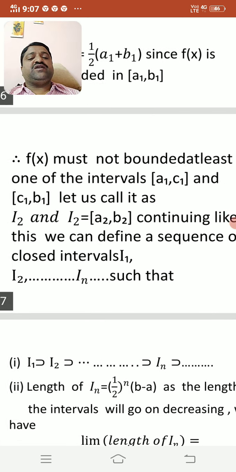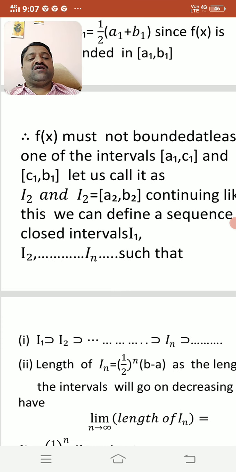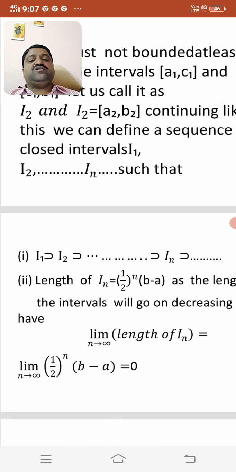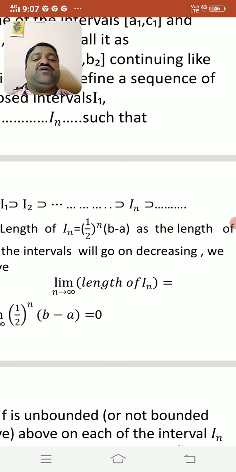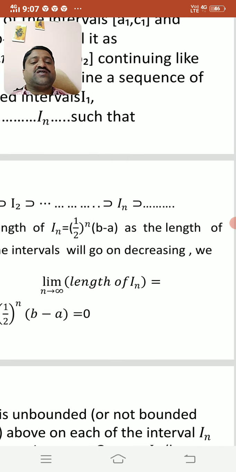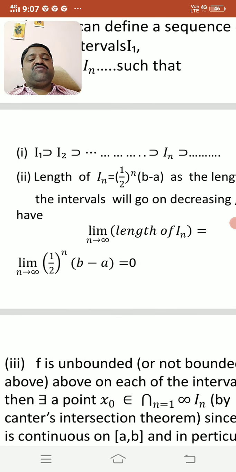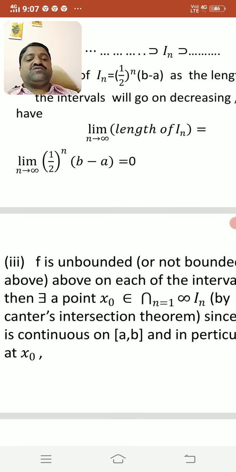Continuing like this, we can define a sequence of closed intervals I1, I2, ..., In, ... such that, first, I1 is a subset of I2 is a subset of ... is a subset of In is a subset of ... Second, the length of In is equal to (1/2)^n (b - a). As the length of the intervals goes on decreasing, we have the limit of the length of In as n tends to infinity is equal to the limit of (1/2)^n as n tends to infinity times (b - a), which is equal to 0.